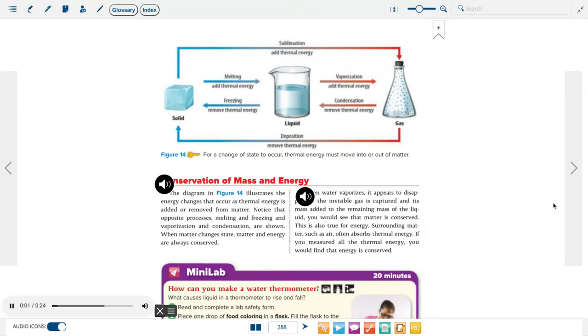When water vaporizes, it appears to disappear. If the invisible gas is captured and its mass added to the remaining mass of the liquid, you would see that matter is conserved. This is also true for energy. Surrounding matter, such as air, often absorbs thermal energy. If you measured all the thermal energy, you would find that energy is conserved.